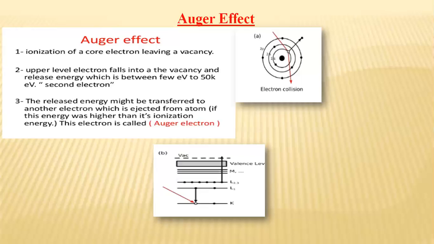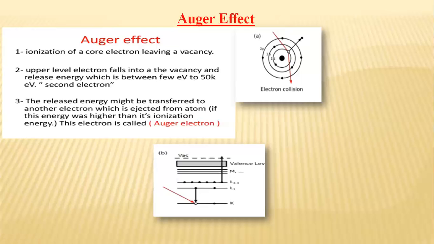What happens in this is the upper level electron falls into the vacancy and releases energy, which is between a few electron volts and 50 kilo electron volts. So, because of this collision, the innermost electron, the core electron, is leaving, and the outermost electron is coming and sitting here, and the difference is being given out.